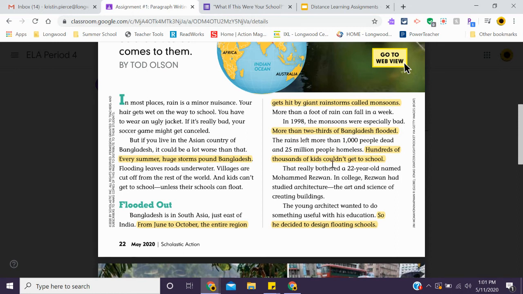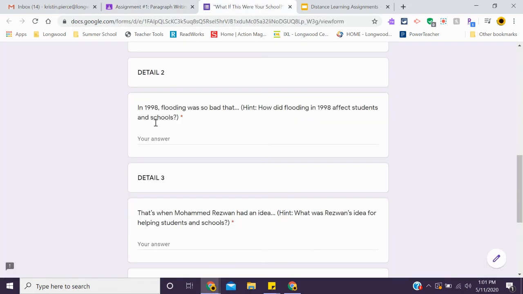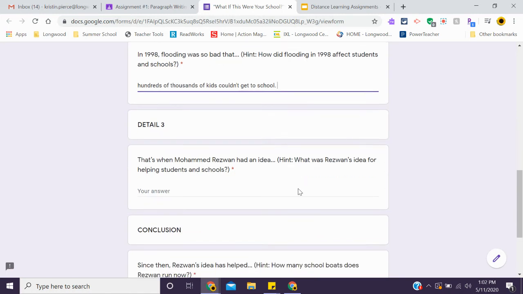Hundreds of thousands of kids couldn't get to school. Let's go back. In 1998, flooding was so bad that hundreds of thousands of kids couldn't get to school. All right, detail number 3.